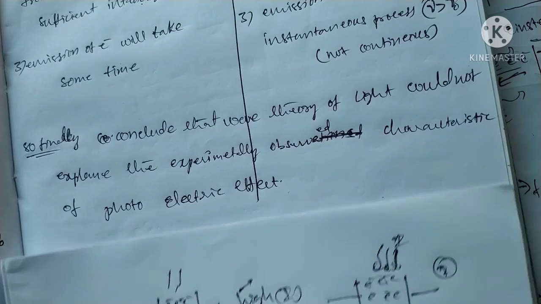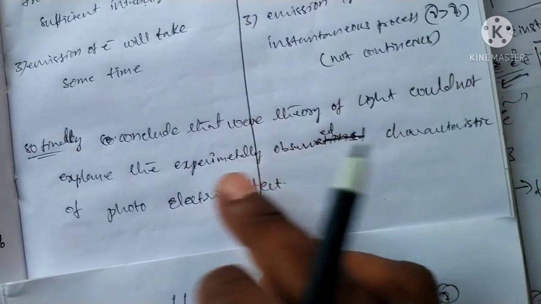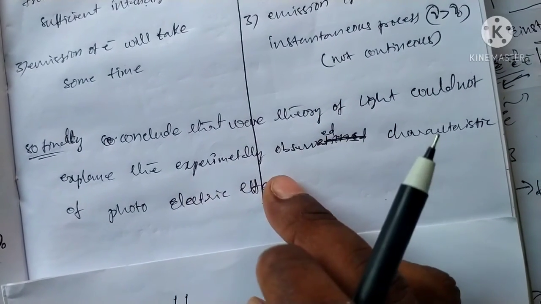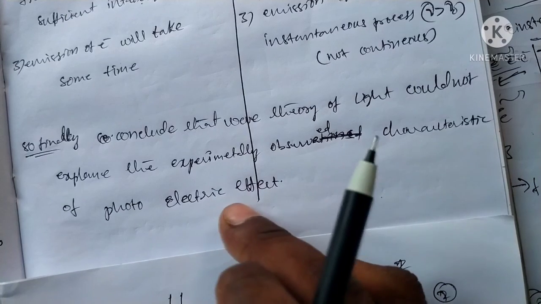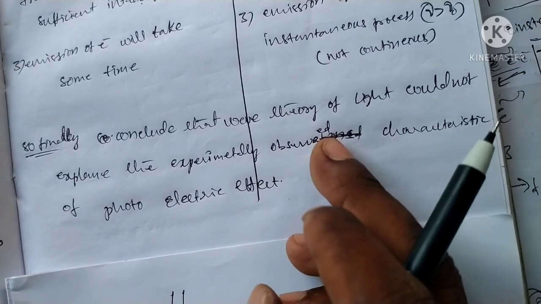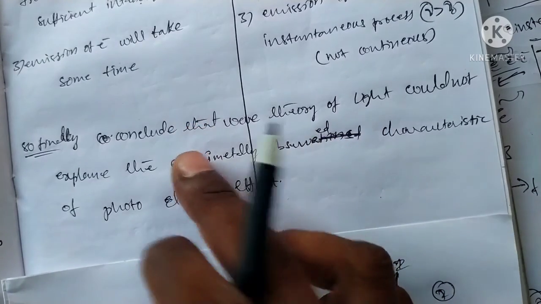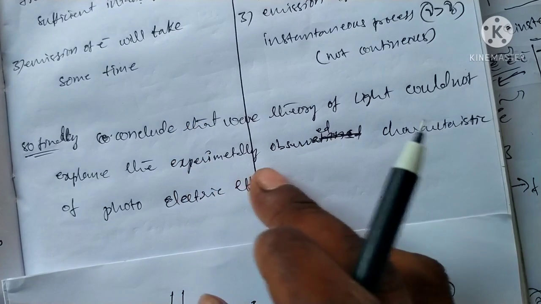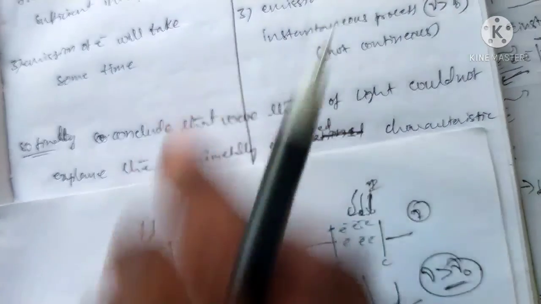And next we can explain. Finally we conclude that the wave theory of light could not explain the experimentally observed characteristics of the photoelectric effect. That is, the photoelectric effect has different properties, but wave theory cannot explain the photoelectric effect experimentally. That is the reason. Okay, thank you.